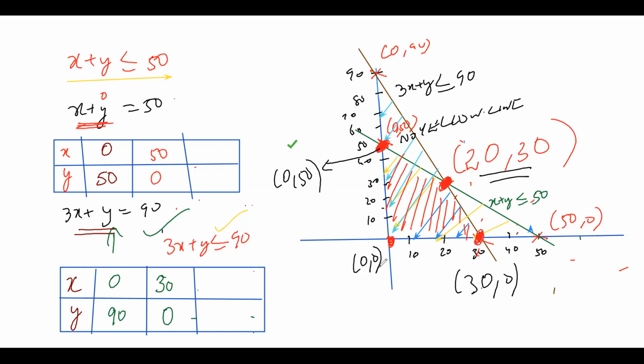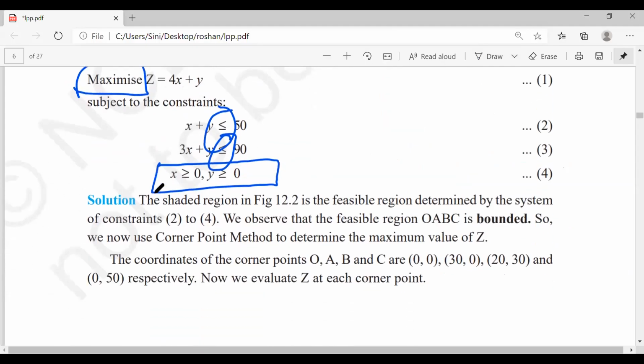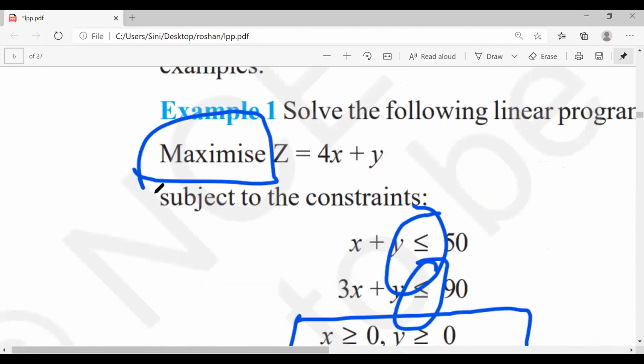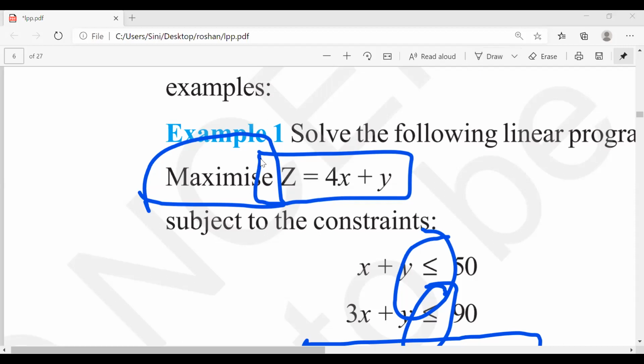So now come back to the question. Now the question for us is z is equal to 4x plus y. Correct? And what are the values we got for x and y?